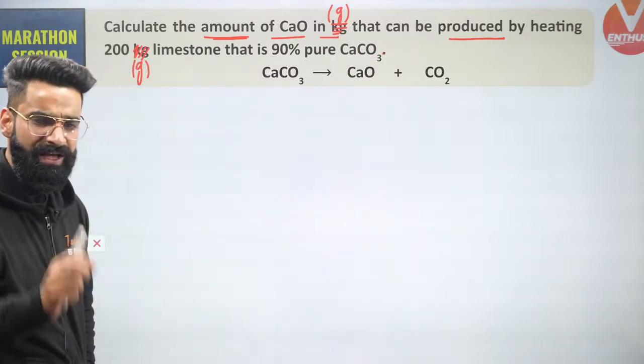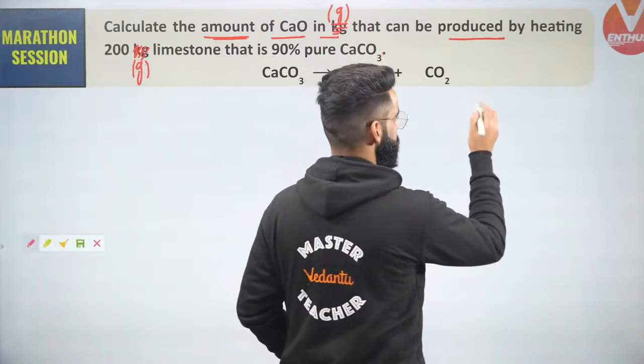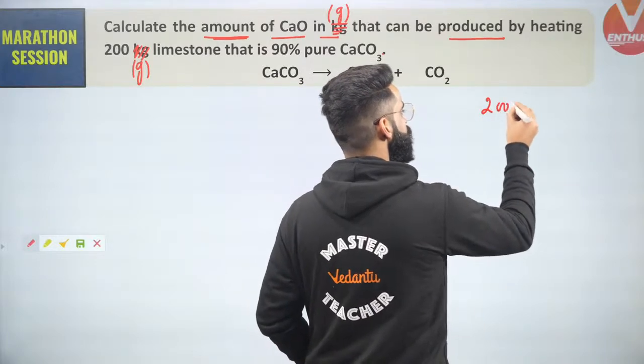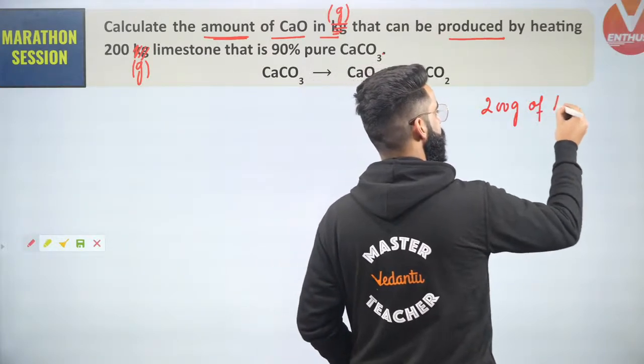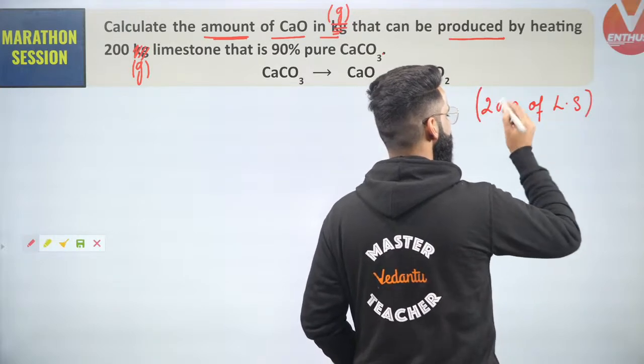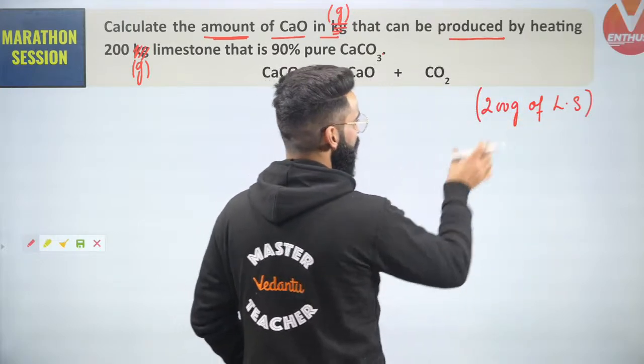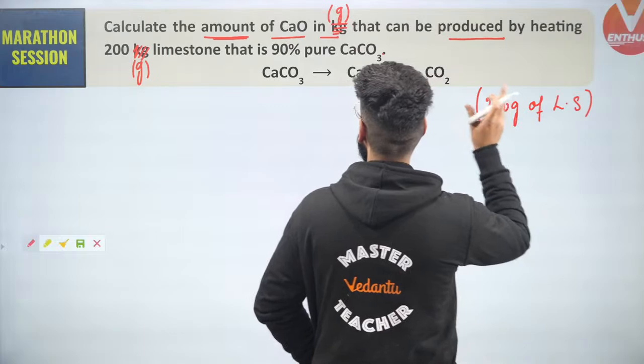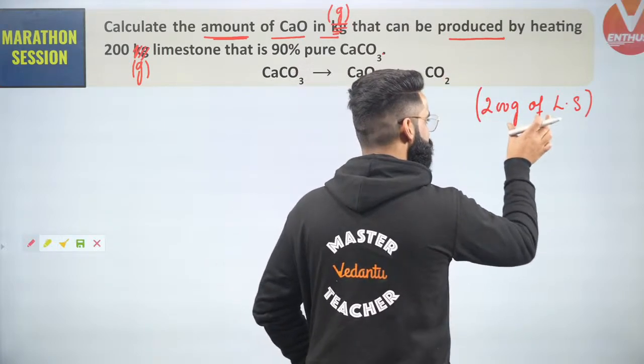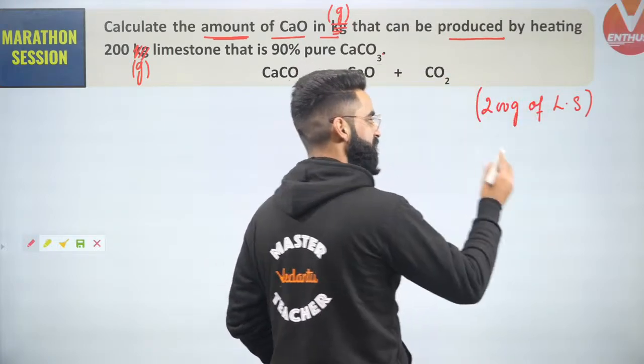Yes. So people, I'm given with 200 grams of limestone. This is something which is given to me, and it's mentioned clearly in the question, out of 200 grams of limestone, 90% is present in the form of pure calcium carbonate.